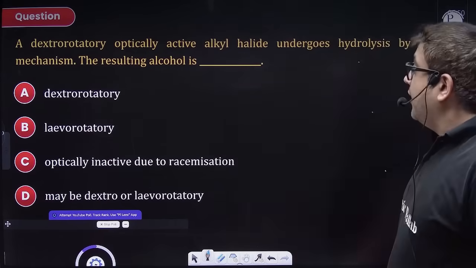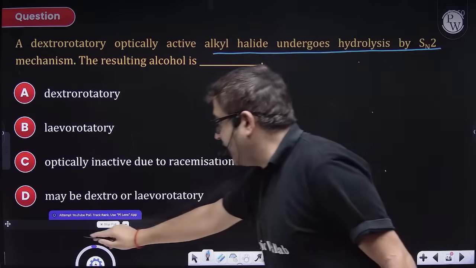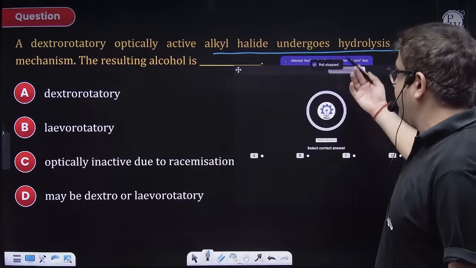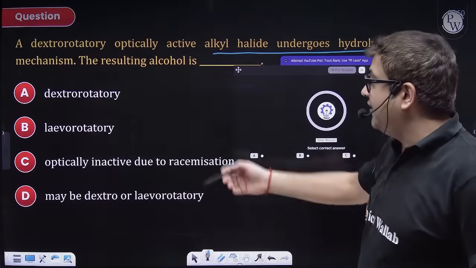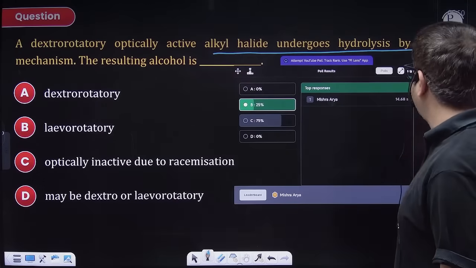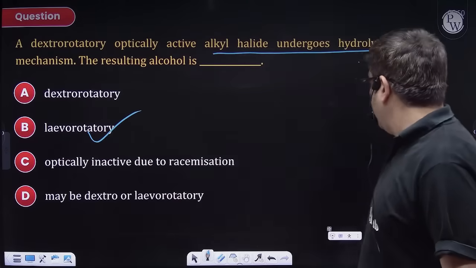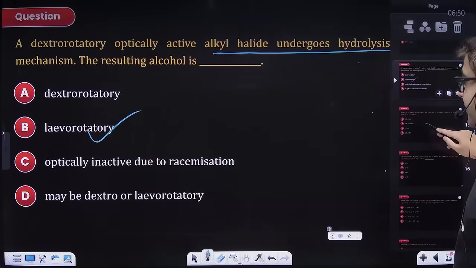Now, a dextrorotatory alkyl halide changing via SN2. Sir, SN2 is having inversion of optical activity. So dextro will turn levo. That means B will be your answer. Very less percentage. Arya, I remember you, beta. So good. Levo will be your answer, beta.